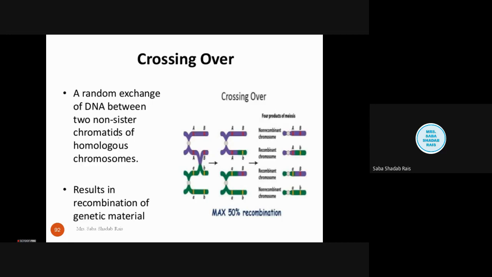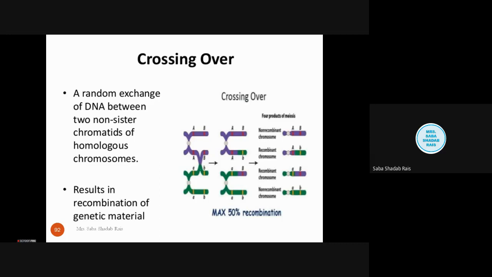So what is going to happen? Non-sister chromatids means the chromatids of the next, homologous chromosome. When they exchange material instead of their own, that is called crossing over.